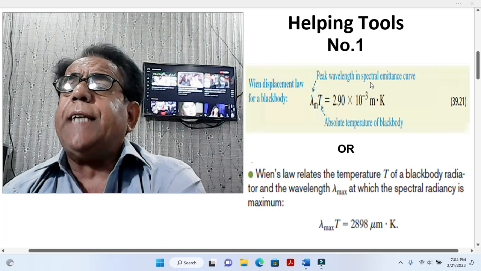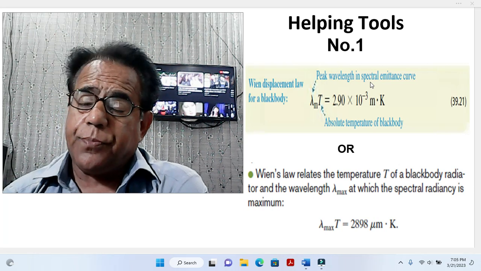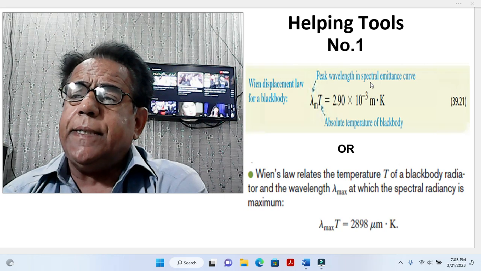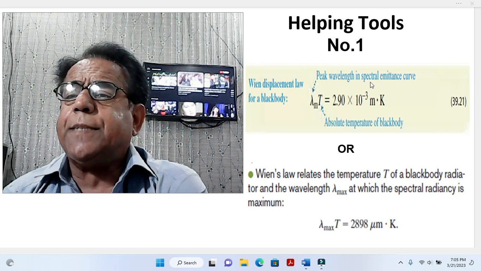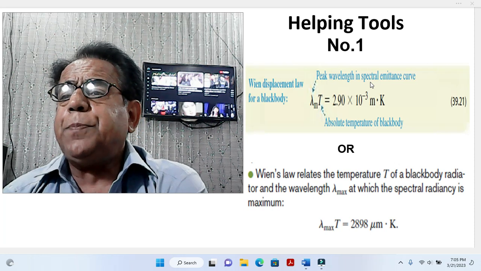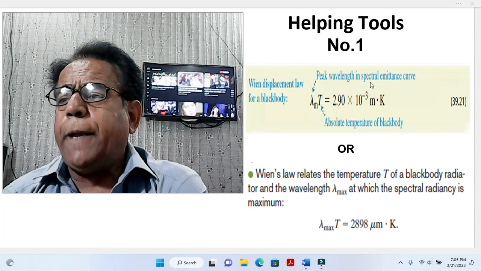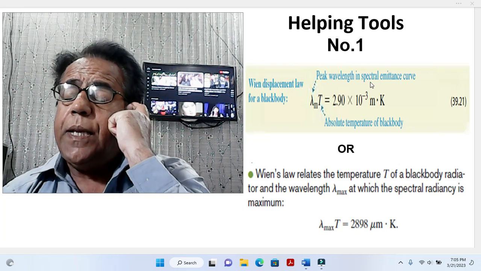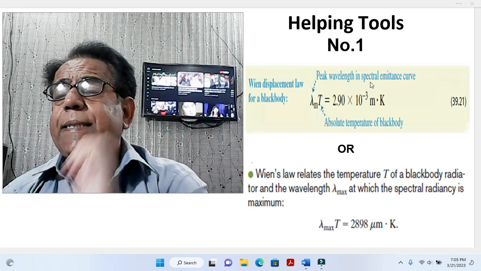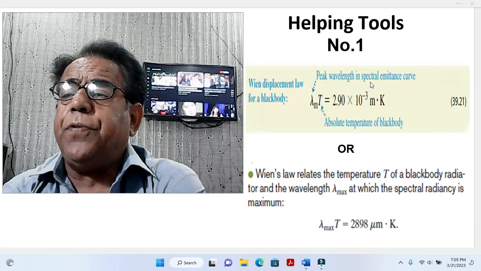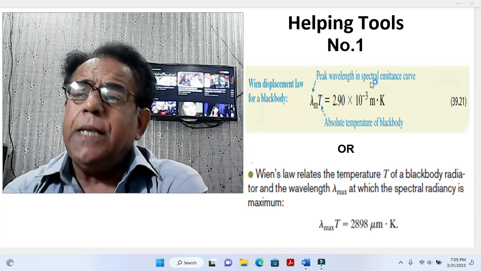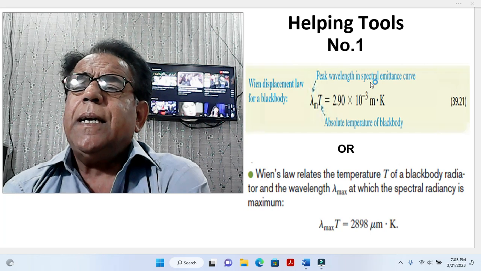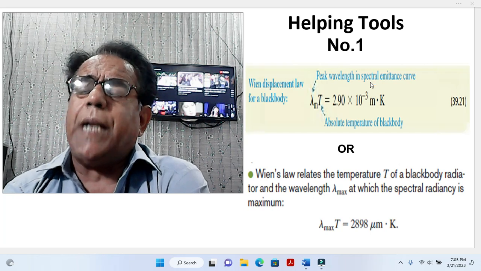First we come towards helping tools. Tool number 1 is about the definition of Wien displacement law for a black body. Dear students, in this problem I have taken snapshots from two different books just in order to make a comparison between these two snapshots.